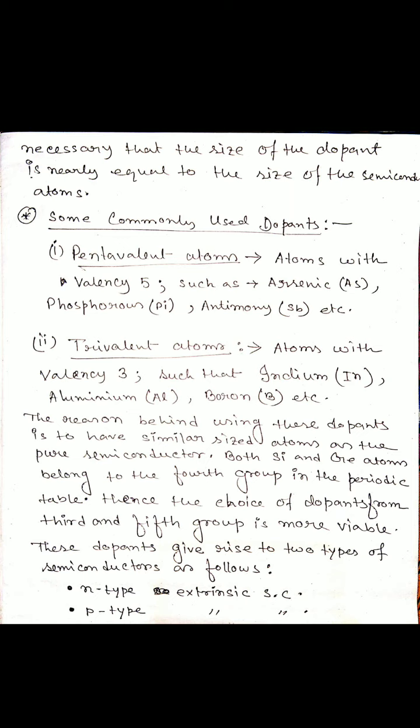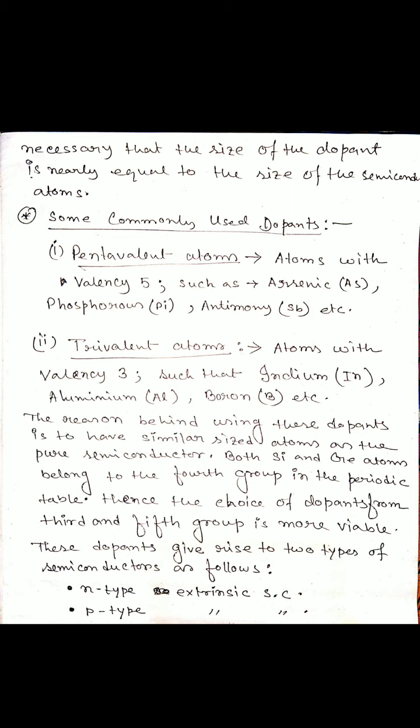So whenever we use the trivalent atom, the number of holes is greater than the number of electrons, because the holes are already present. Whenever we increase the temperature, an electron breaks a covalent bond and fills up that hole, so another hole is created.